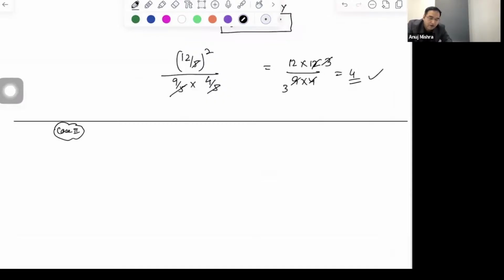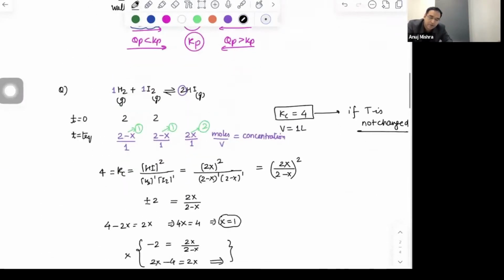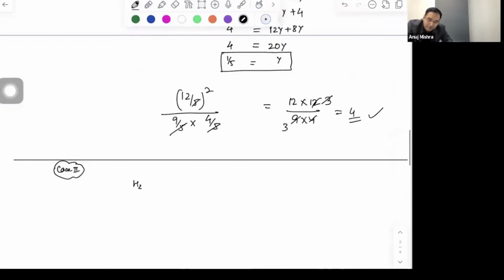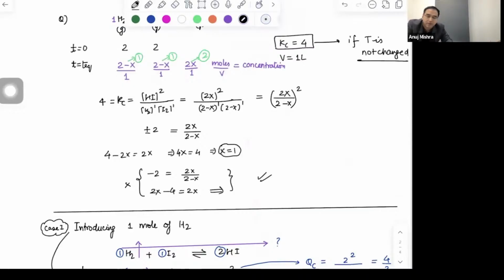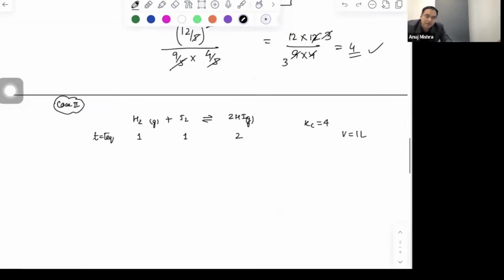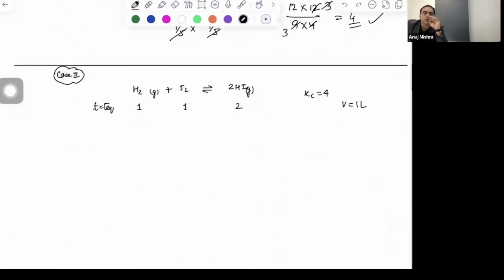So now case number 2 is, let's say, we are having equilibrium. Which equilibrium? I'm talking about the equilibrium where we had H2 plus I2 gives 2HI, Kc value is 4 units, volume is 1 liter. This is 2, this is 1, this is 1, and this was the equilibrium. Now you are disturbing this in a different way this time. Last time you put in H2. Now you put in I2, let's say 1 more mole.